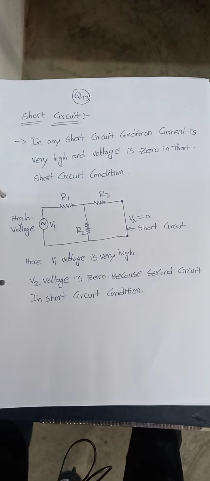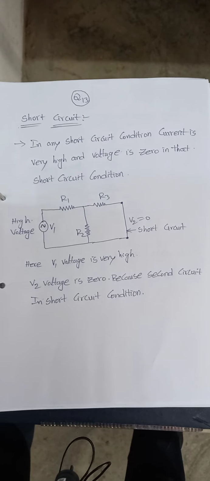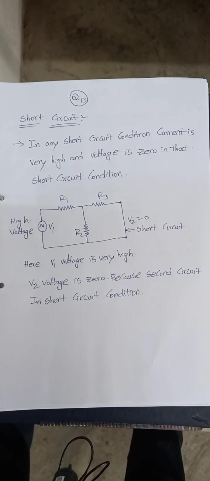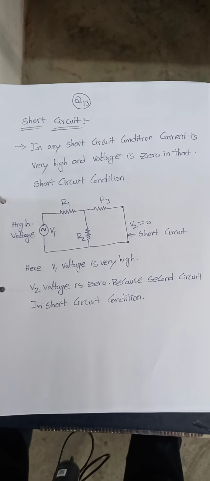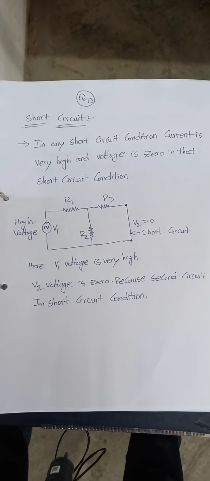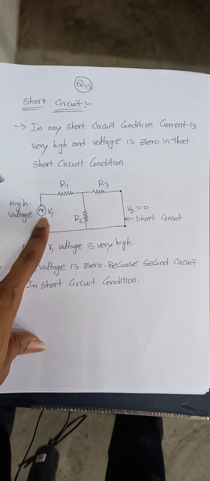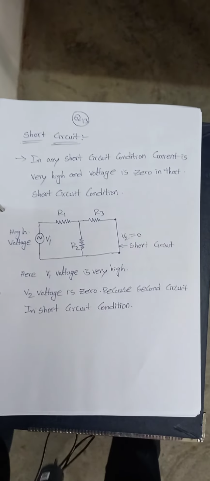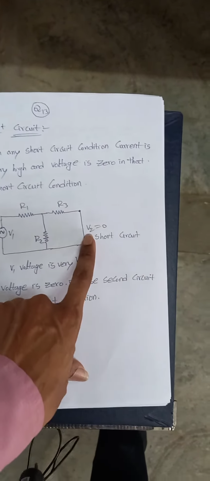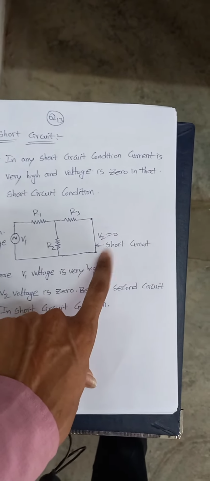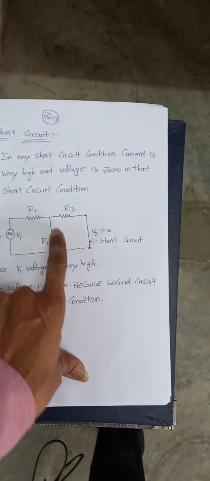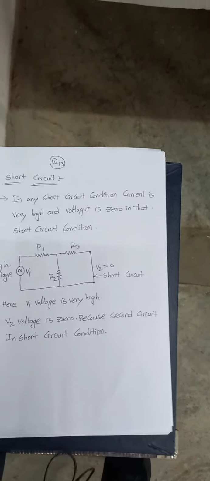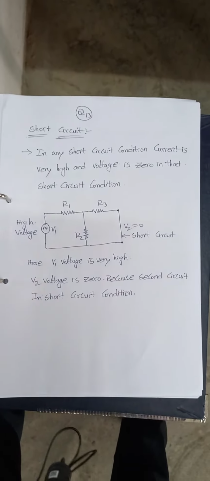Here I have taken a network. In that network we have two circuits. The first circuit is in normal condition, and in the second circuit we have done a short circuit. So that's why V1 voltage is very high, but V2 voltage is zero here, because we did the short circuit at the second end. So that's why this entire loop voltage is very less, almost zero.